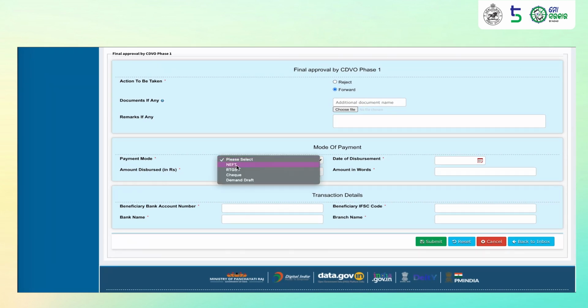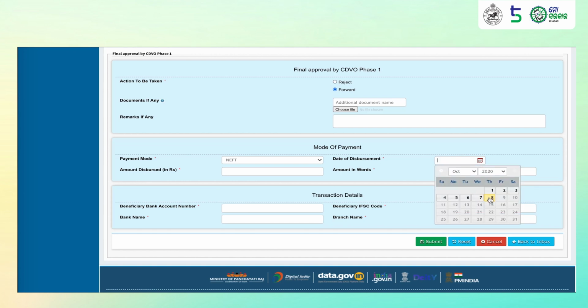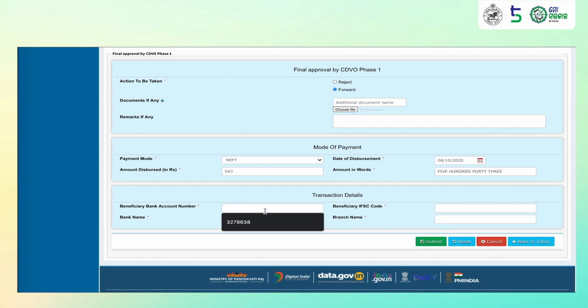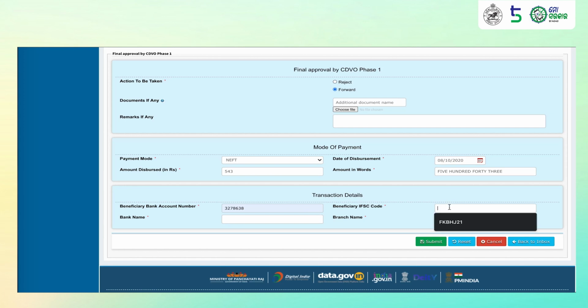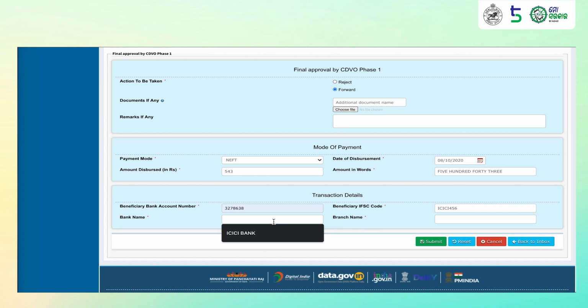He can select the mode of payment of the subsidy, select the date of disbursement, the amount of disbursement, enter the amount in words, he can enter the beneficiary bank account number, the IFSC code, bank name and branch name, and click on submit.